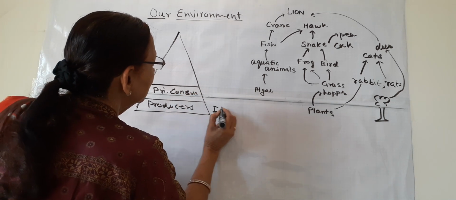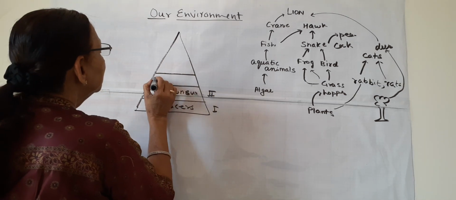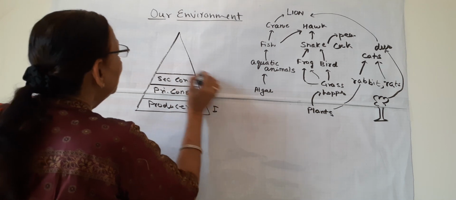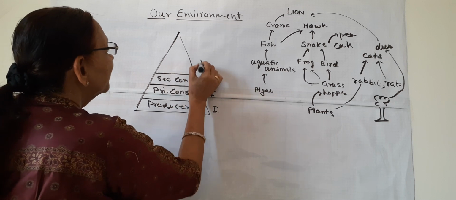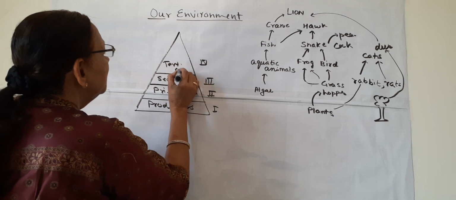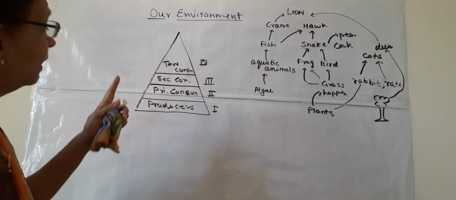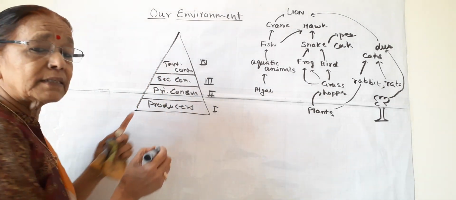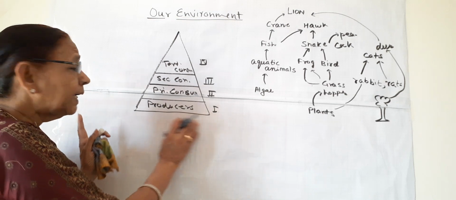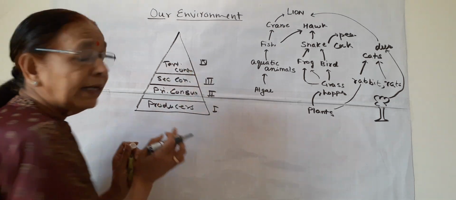This is the second trophic level, having primary consumers. This is secondary consumers, the third trophic level, and this is the fourth trophic level, having tertiary consumers. So this is a pyramid showing different trophic levels. What is it showing? It is showing different trophic levels. At the base are producers, then primary consumers, secondary and tertiary.